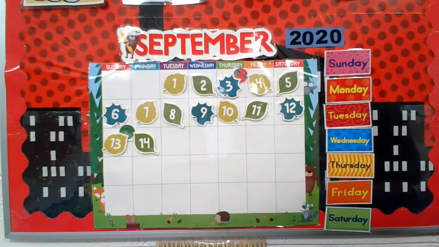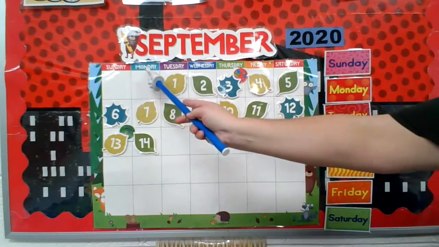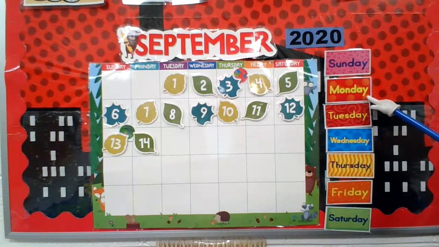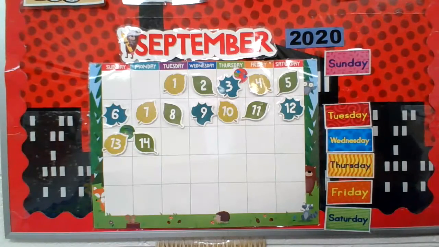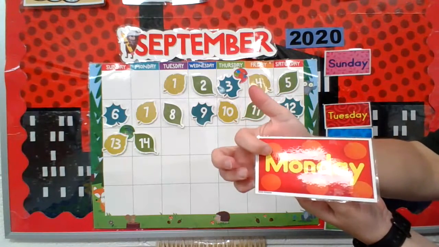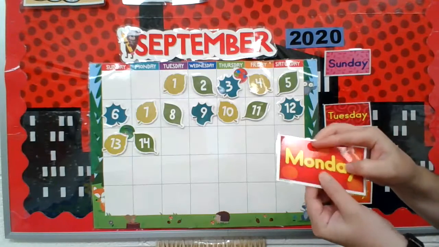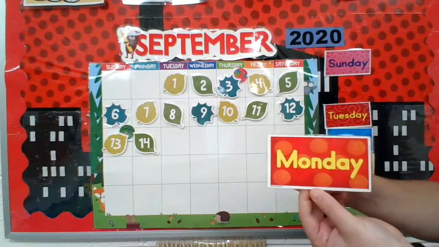Great job. What day came after the first day of our week? What came next? It'd be the second day of our week. 1, 2. See, 1, 2. First, second. The second day of our week is a M. There's Sunday and there's Monday. Look at that big, beautiful M that goes up, down, to make a capital M, like a mountain. M makes a sound like you're hungry. M.